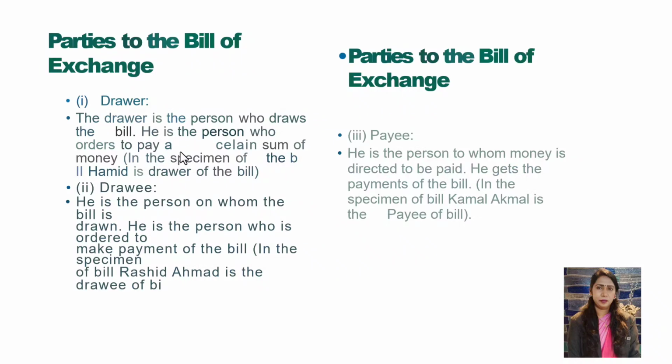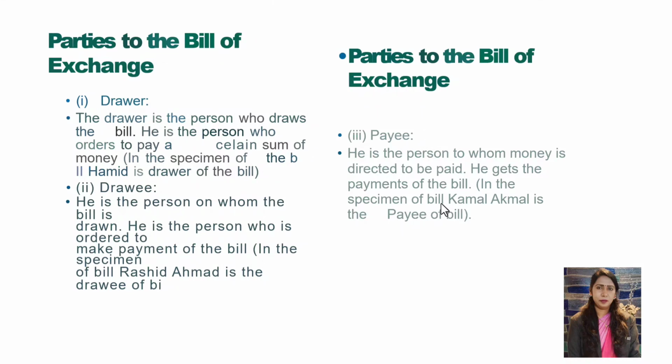He is the person who orders to pay a certain sum of money in the specimen copy of that. Then the drawee, he is the person on whom the bill is drawn. He is the person who is ordered to make a payment to Rashid Ahmad in this specimen copy. And the payee, he is the person to whom the money is directed to be paid. He gets the payment of the bill. In this specimen copy, Kamal Ahmad is the payee of the bill.